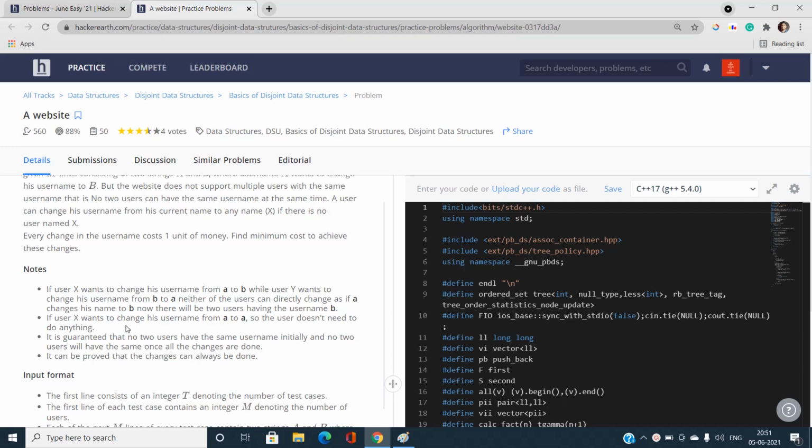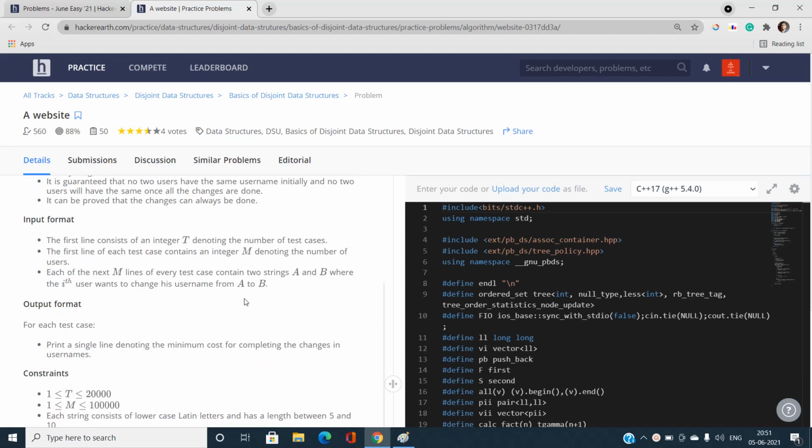It is guaranteed that no two users have the same username initially. That is, in the current state, all the usernames are distinct. It can be proved that the changes can always be done. We are going to discuss this with the help of one example also.